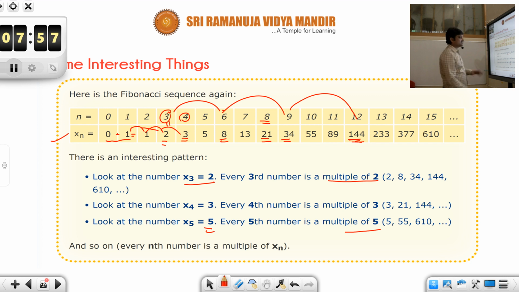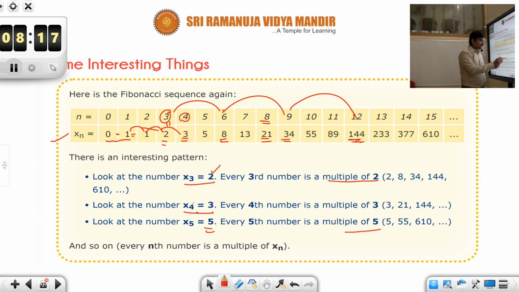In this way, what you could say is every nth number is a multiple of xn. See, x3 is 2, right? So now if you consider every third number, that would be a multiple of this. Similarly, x4 is 3.